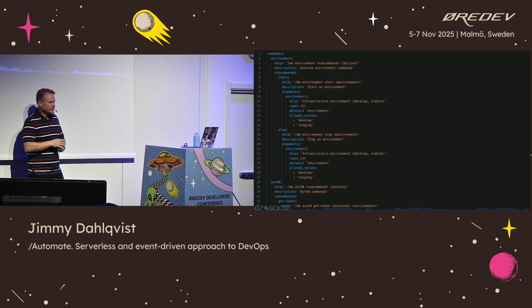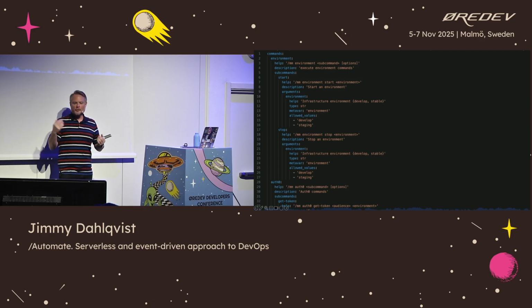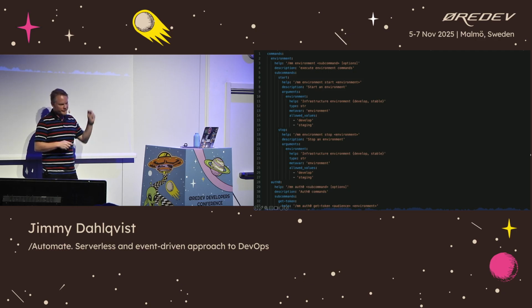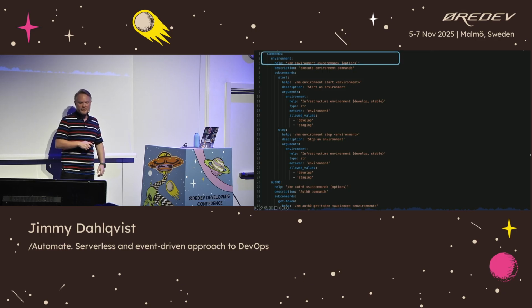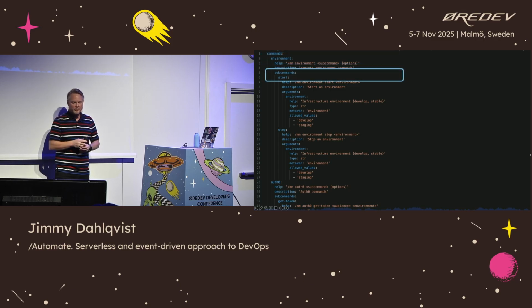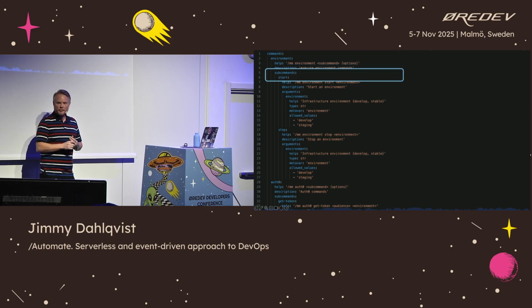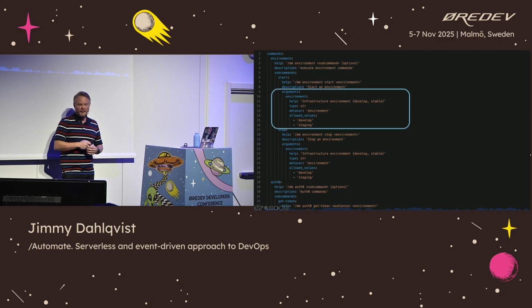So how do we use and configure our different commands? We use a simple YAML file that consists of a top command, in this case environment. That is our top command. Under that, we have subcommands like start and stop for the environment. So /mm environment start or stop. And then we have arguments.